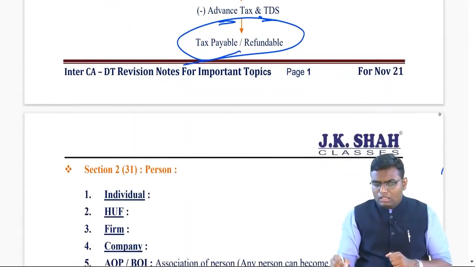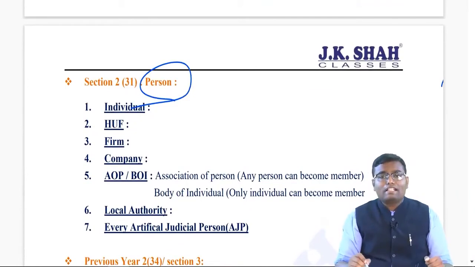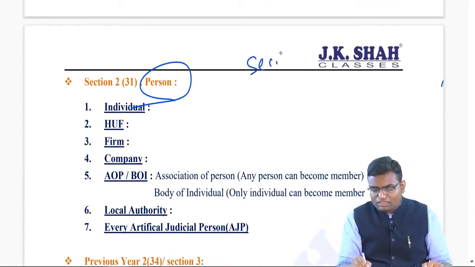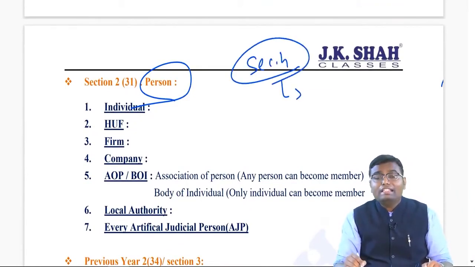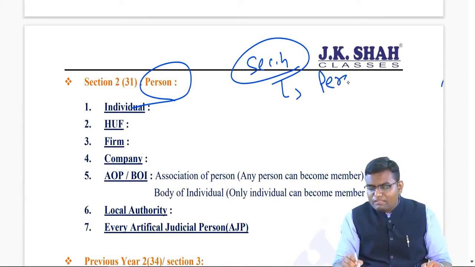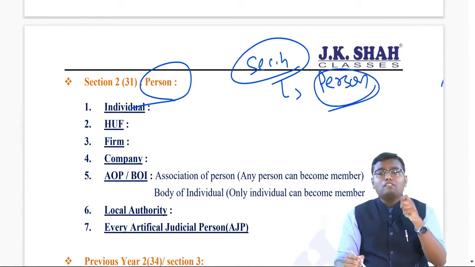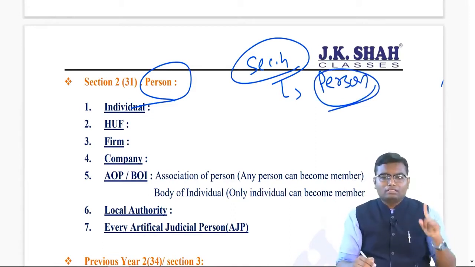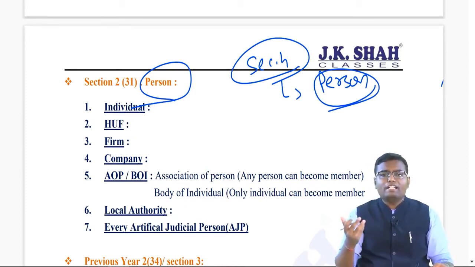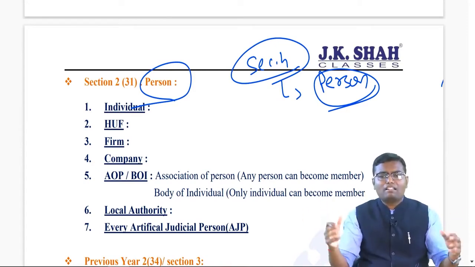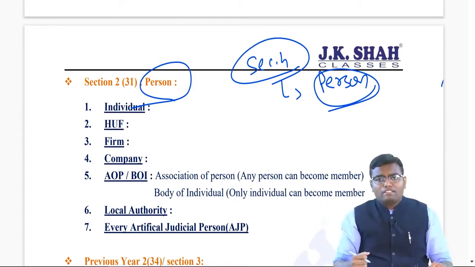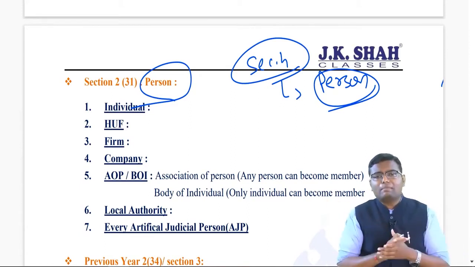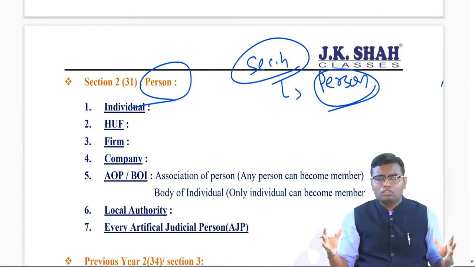Now, as per section 2 clause 31, what is called as person? Because I just said section 4 charging section is saying that income tax is payable by every person. So, we have to know who is called as person under Income Tax Act 1961. Section 2 clause 31. Number 1, individual, a human being. Number 2, HUF, Hindu undivided family, the main person called as Karta, co-partners. Two types of HUF are there, Dayabhaga school of thought and Mitakshara school of thought. Dayabhaga is applicable to West Bengal and Assam, Mitakshara applicable to the rest of India.